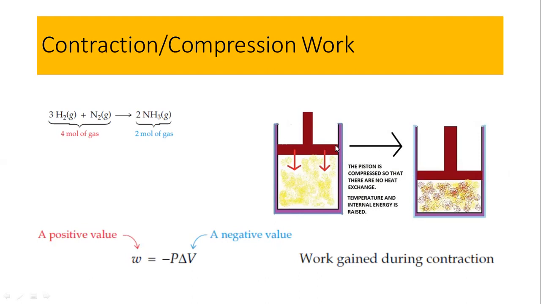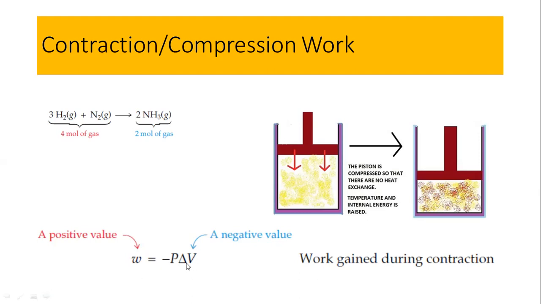That means V1, this is V2 minus V1. This is the lesser value, and this is the greater value over here. So when you subtract this minus this, you must get a minus value. So the change in volume in this case is minus, in contrast to the expansion work.